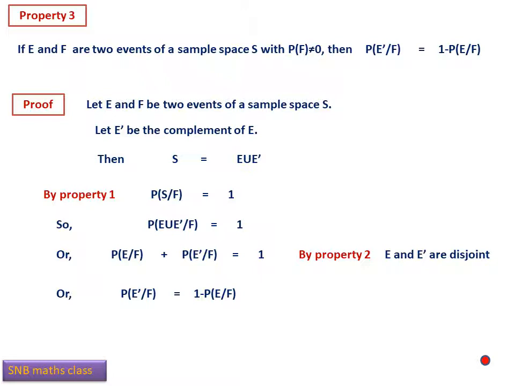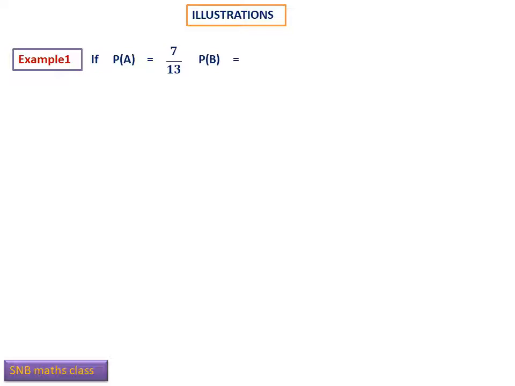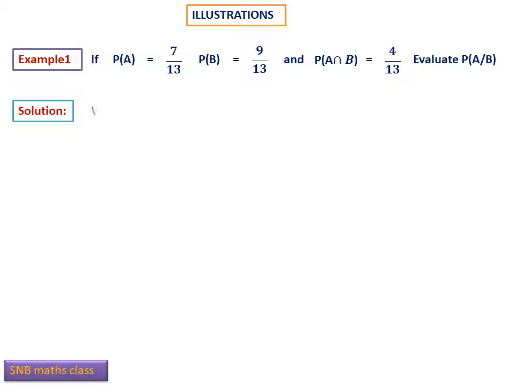So property 1, property 2 and property 3 along with the proof we have completed. Now let us take a few examples. First one, if probability A equals 7 by 30, probability B equals 9 by 30 and probability A intersection B equals 4 by 30, evaluate probability A given B. Very simple example.